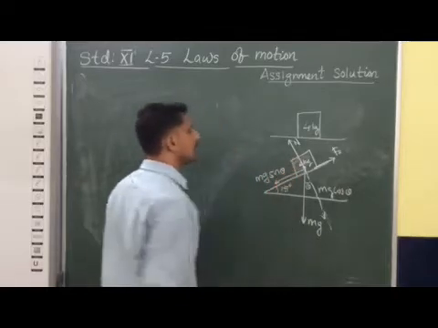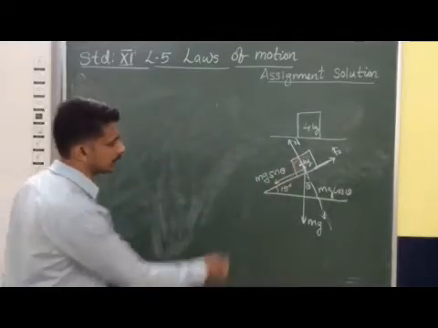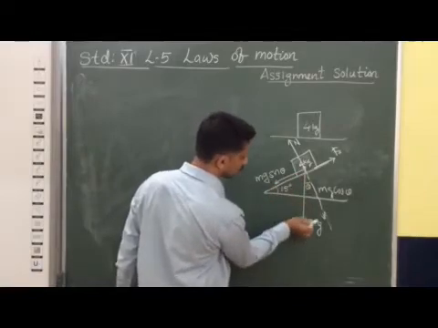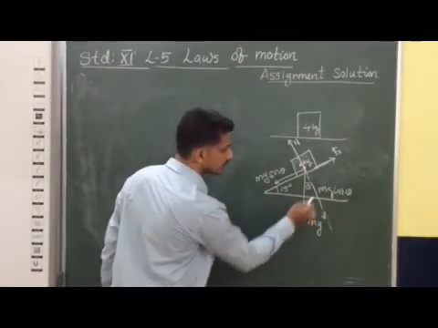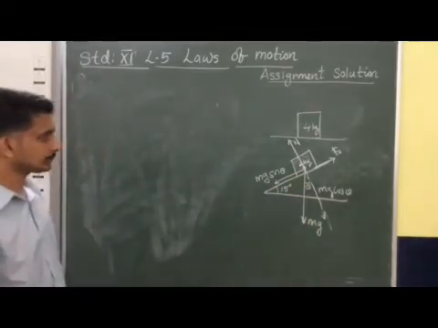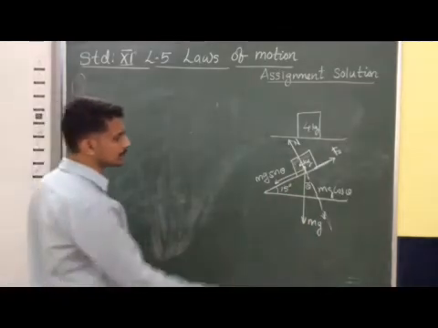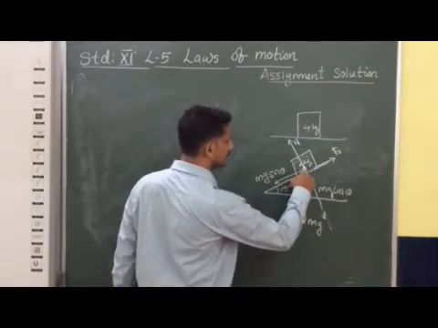So this way we can split mg into components. This is the opposite side, and this is your adjacent side. Now from the diagram it is clear.